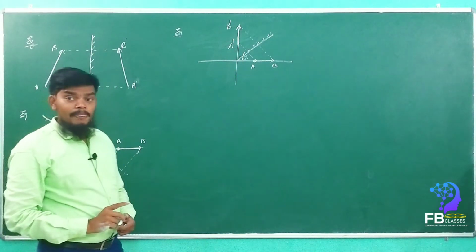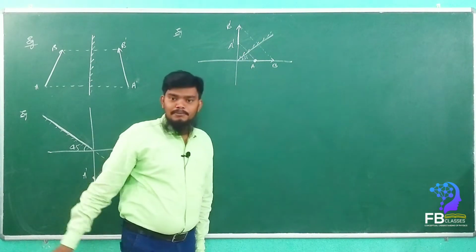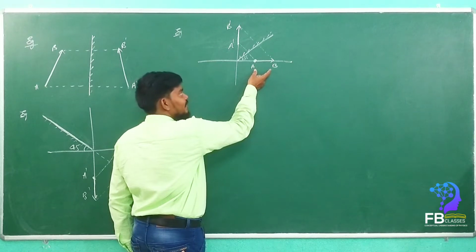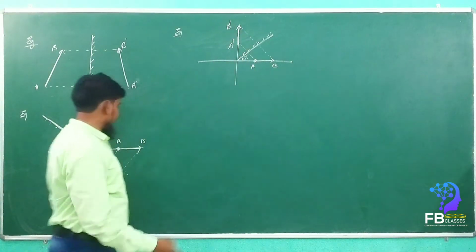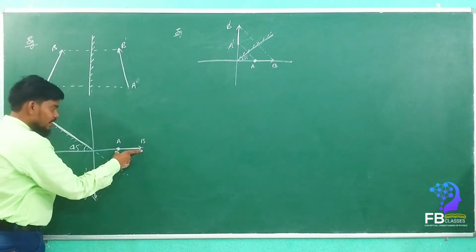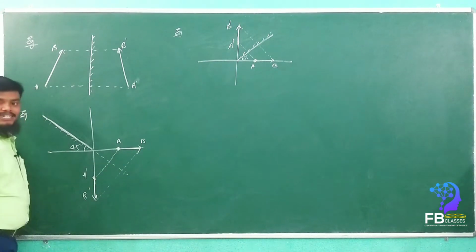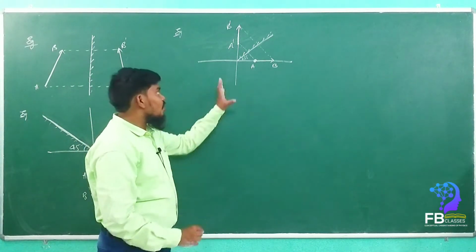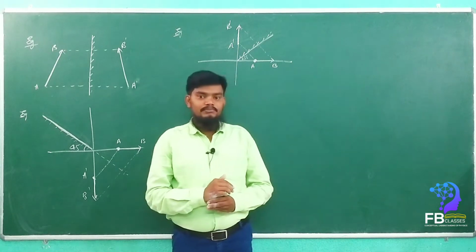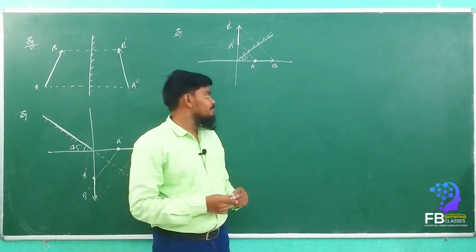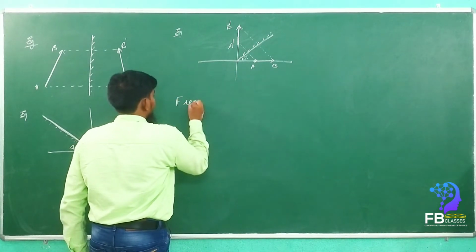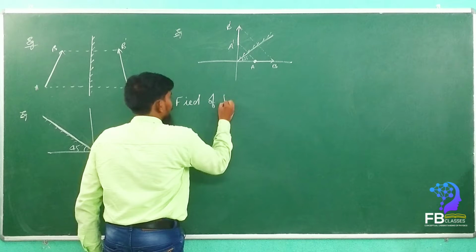So what I said is that whenever we take a 45 degrees mirror, if the object is horizontal, then the image will form as vertical. See here also, the object is in a horizontal position, but the image is formed as vertical. Are you getting my point? So this is how we can plot the extended object image. Got it? Very clearly. So now see here, field of view.